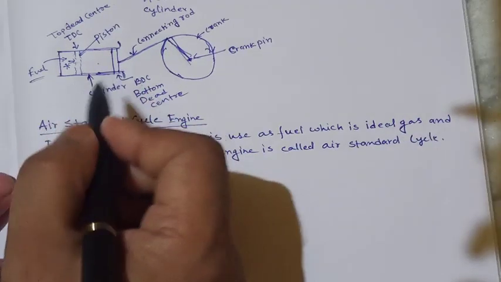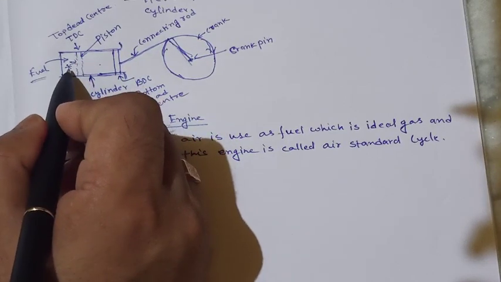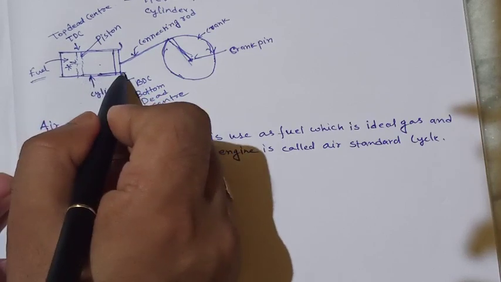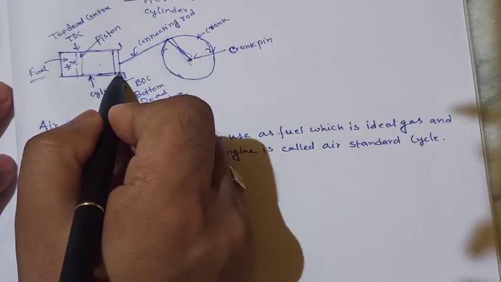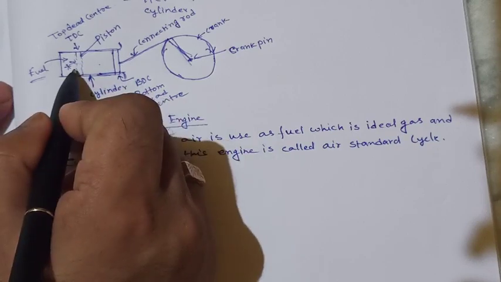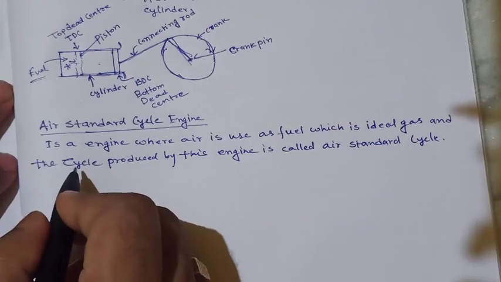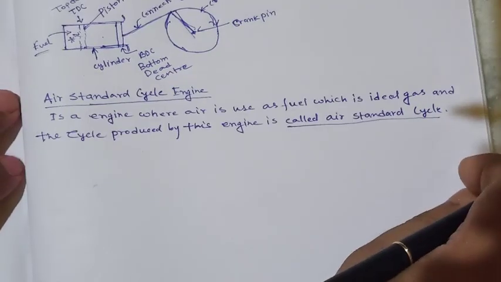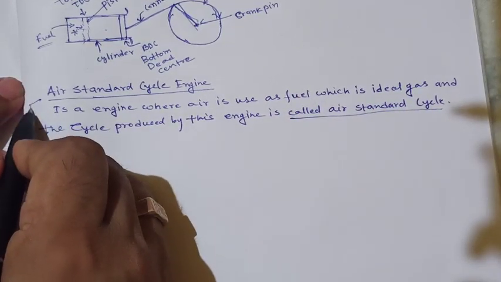So generally fuel enters this chamber and combustion takes place, and by this combustion the piston moves in this direction, and after that the piston moves to the left and further combustion takes place. This produces a cycle, called the air standard cycle. Now this air standard cycle is generally of two types.